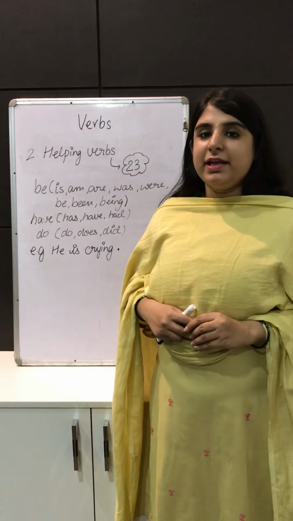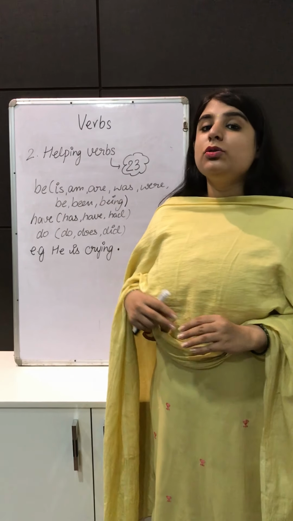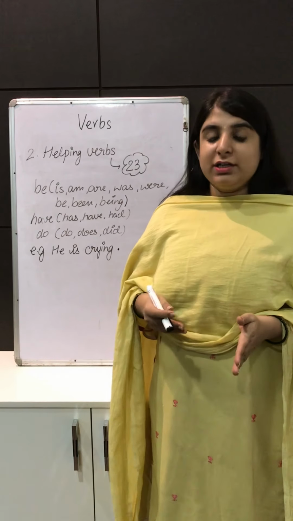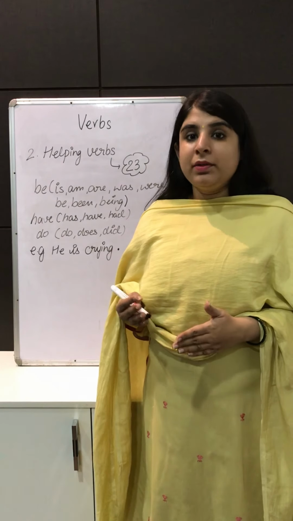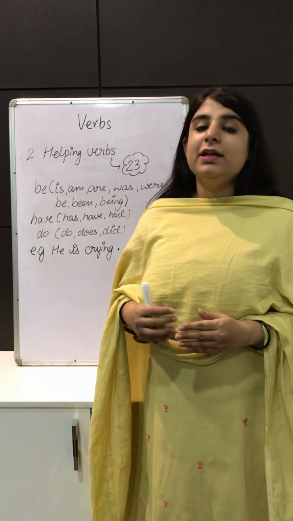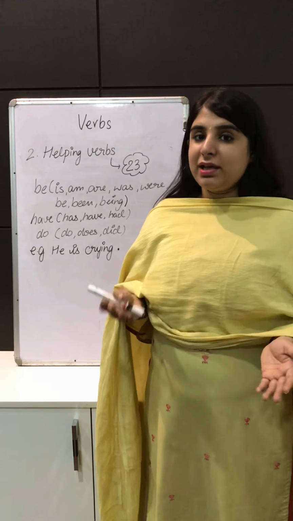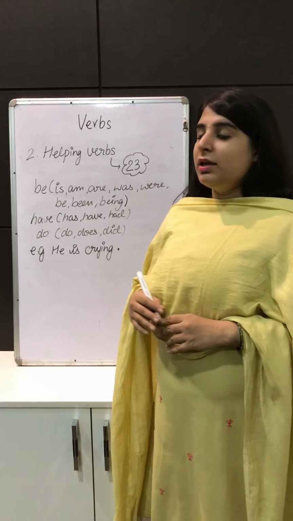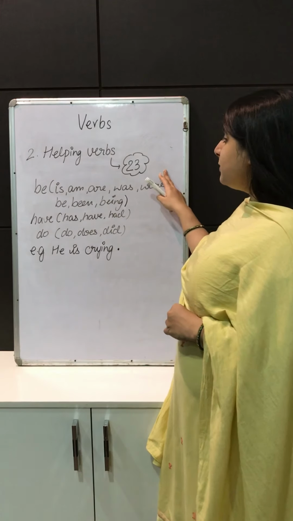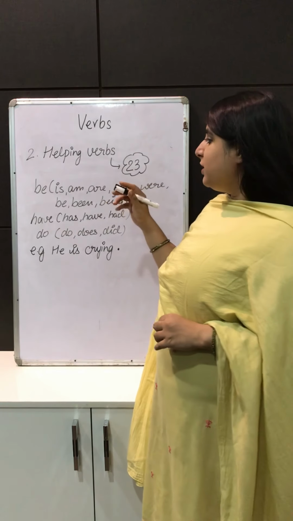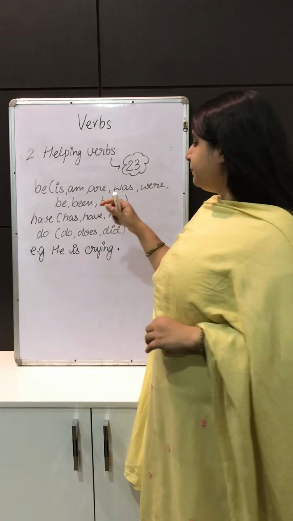The next topic is helping verbs. So a helping verb is a verb that helps the main verb. It is because of the helping verb that we come to know whether the action is done in the present tense, past tense or future tense. So we have 23 helping verbs in English, but here we'll be discussing only some.